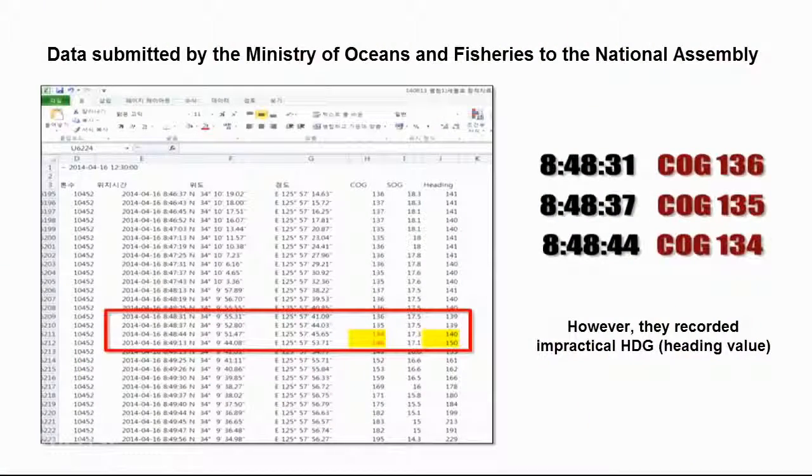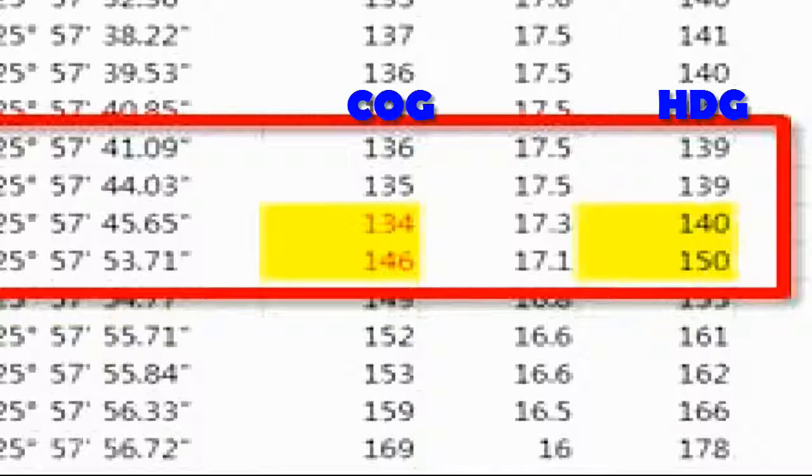Not only the data of a near-commercial ship but also the data submitted to the National Assembly by the MOF is available. This data also shows COG, that is the past track. The COG before 140 degrees of HDG was found to be 134 degrees.